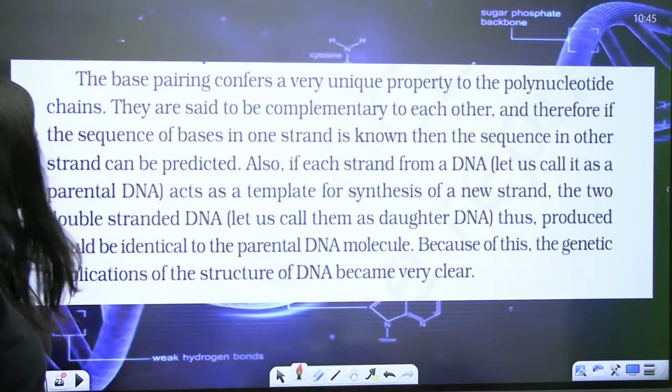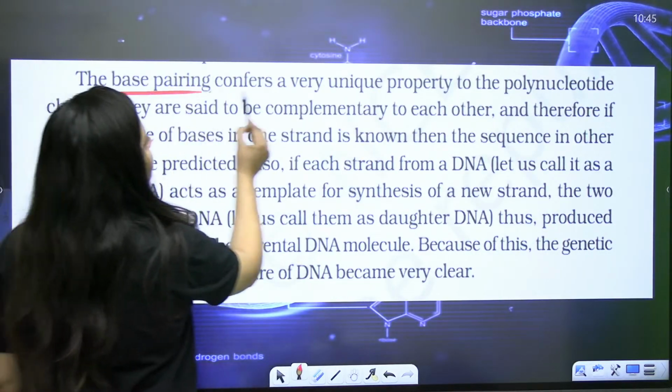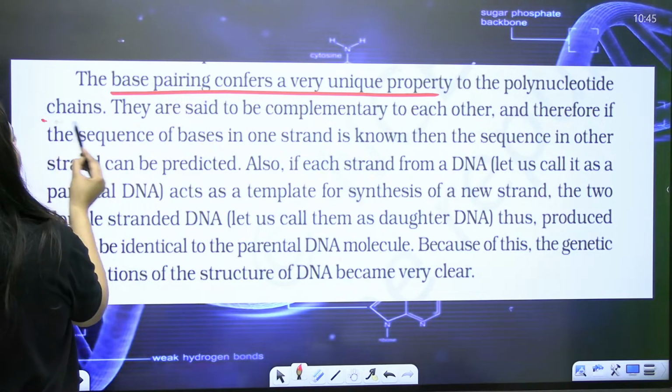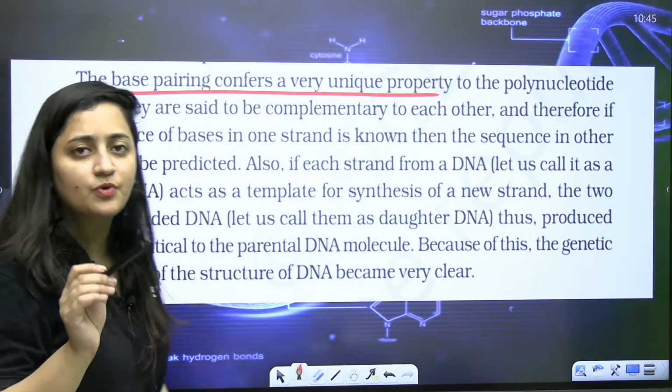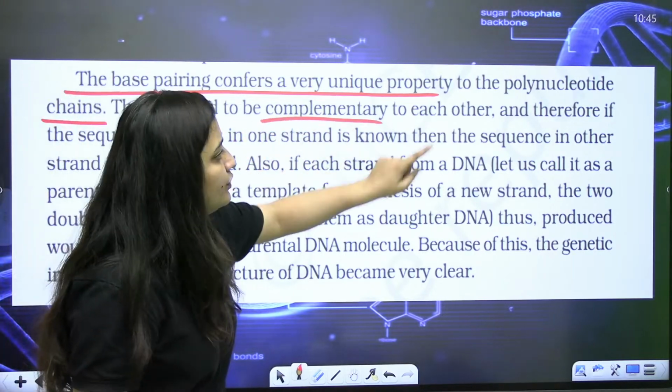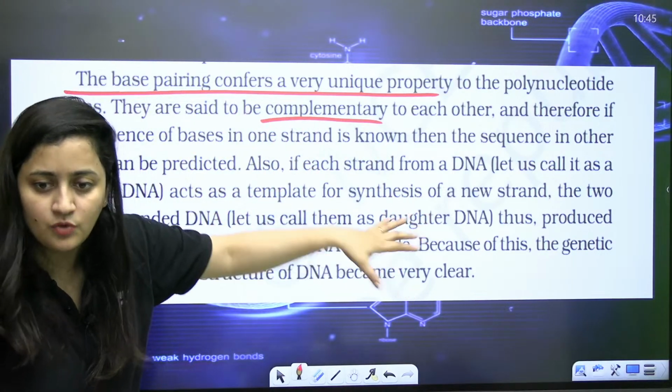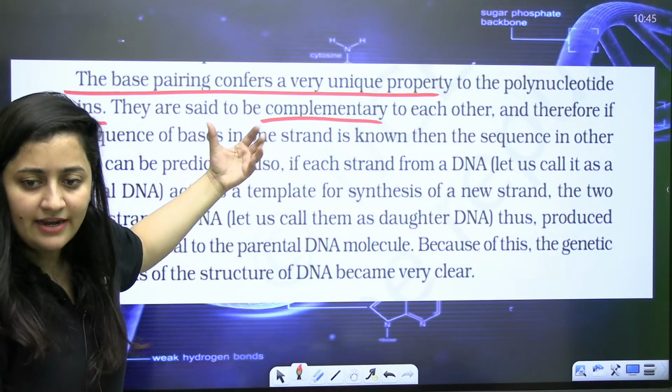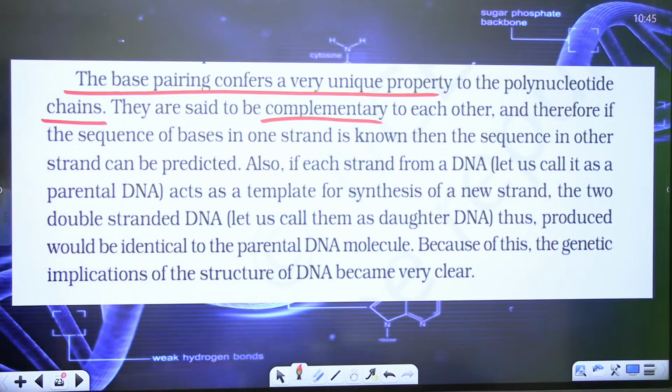Done. So base pairing confers a very unique property to the polynucleotide chain. This base pairing is providing a unique property to the polynucleotide chain. They are complementary to each other because adenine will go with the thymine only, cytosine will go with the guanine only. Clear?